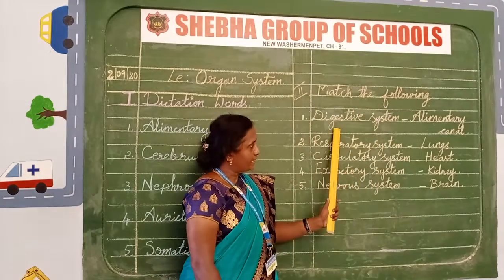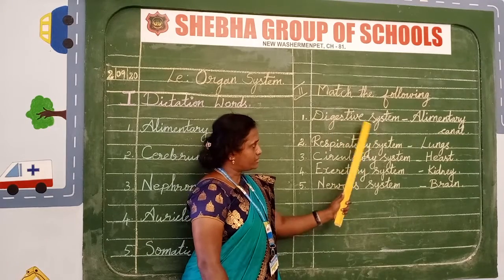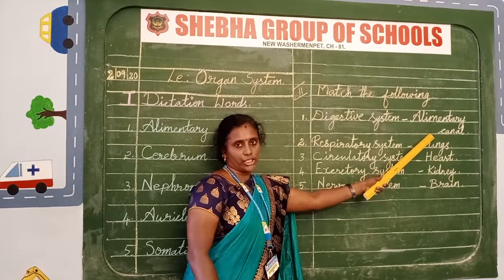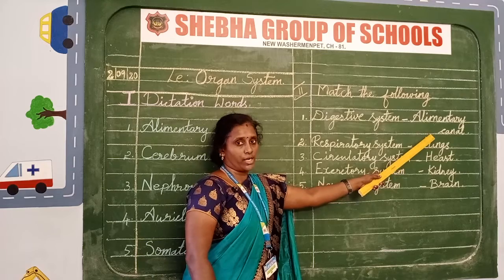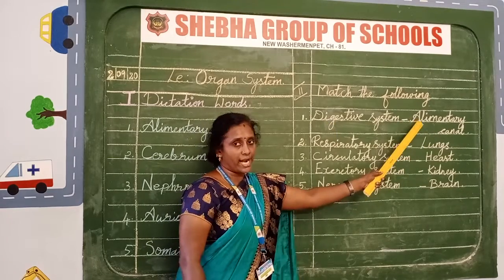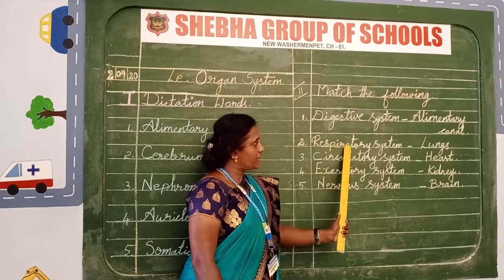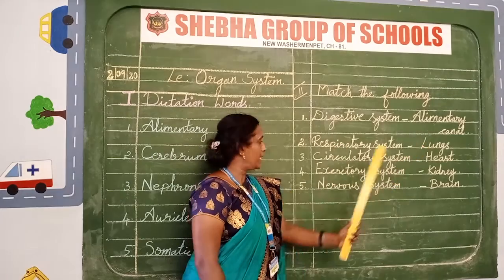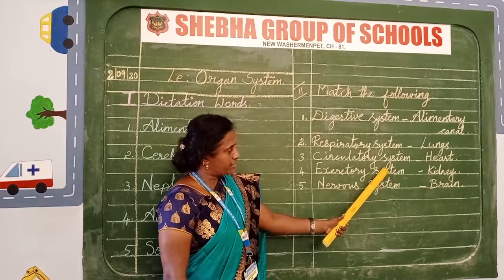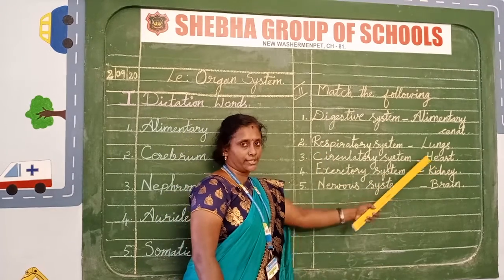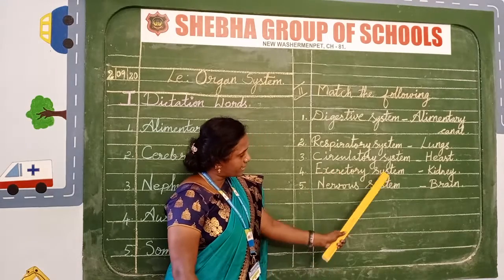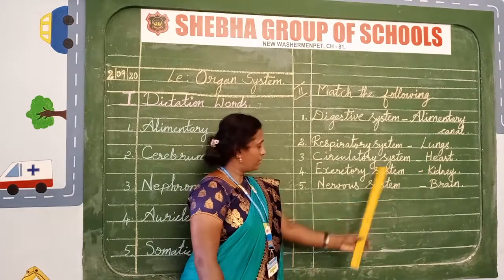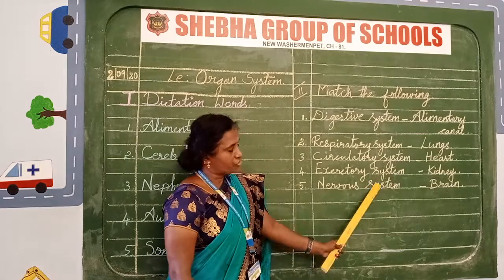Number 1, digestive system. Digestive system, alimentary canal. I already told you, it is உணவு குழாய். Then number 2, respiratory system, lungs. Lungs தெரியும் நமக்கு நுரையீரல். Then number 3, circulatory system, heart. Heart you know that. Then number 4, excretory system, kidney. Number 5, nervous system, brain.